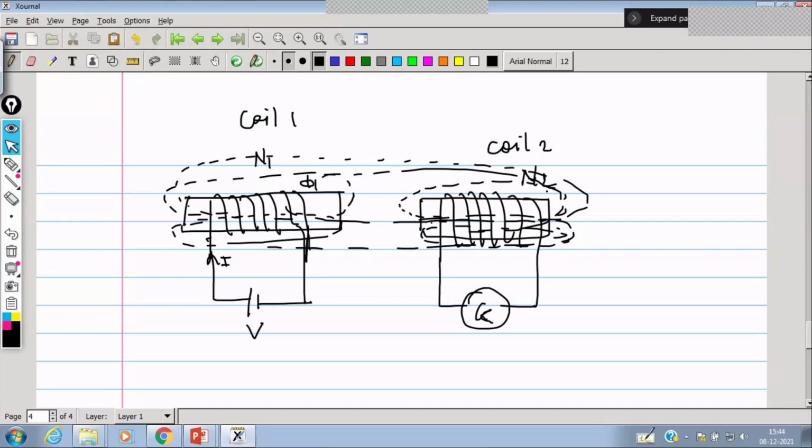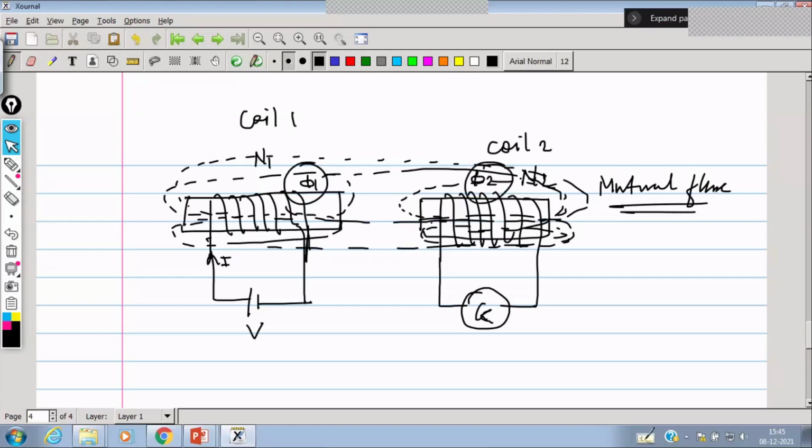The flux which travels and links to coil 2 is known as phi 2 flux, or mutual flux. So here coil 1 has N1 turns, coil 2 has N2 turns. The flux linked to coil 1 is phi1, the flux linked to coil 2 is phi 2.